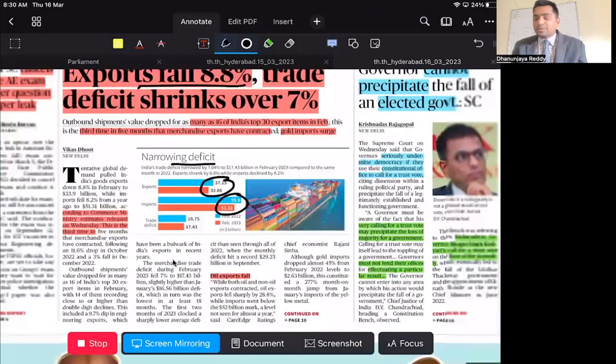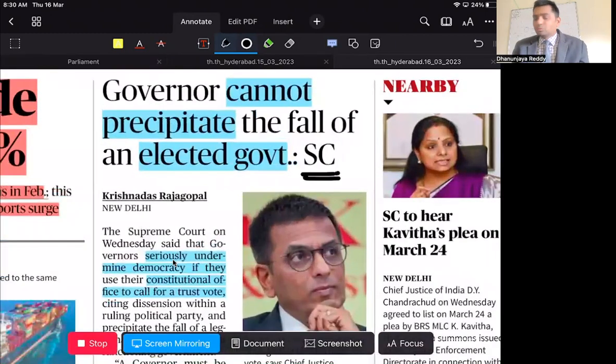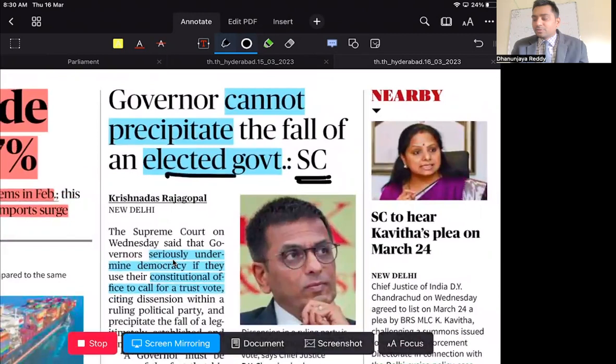Next, governor cannot precipitate the fall of an elected government, says Supreme Court. Now, this is hearing the case related to Maharashtra politics between Eknath Shinde faction versus the ex-chief minister of Maharashtra, right? That is Uddhav Thackeray. These two people went to the Supreme Court, and the Supreme Court said that governor cannot precipitate the fall of an elected government. Now, what has happened in Maharashtra?